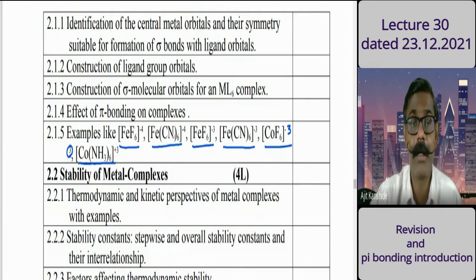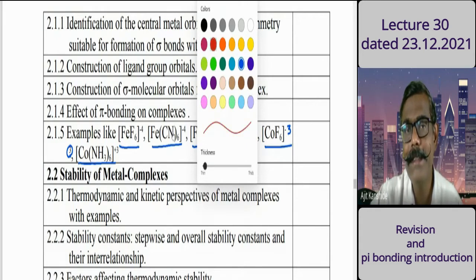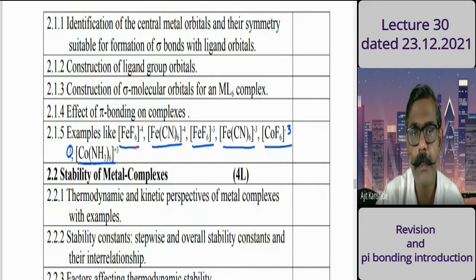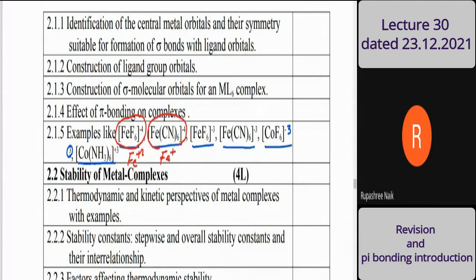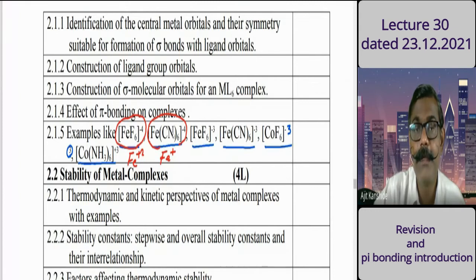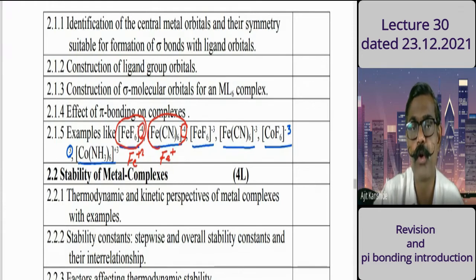But pay attention. Which metal ion is in this complex? Fe plus 2. Always you chart Fe plus 2. In the second complex, which metal ion is there? Fe plus 3. Calculate properly. FeCN6 minus 4, here also there is a minus 4 charge. The previous complex also had a minus 4 charge.